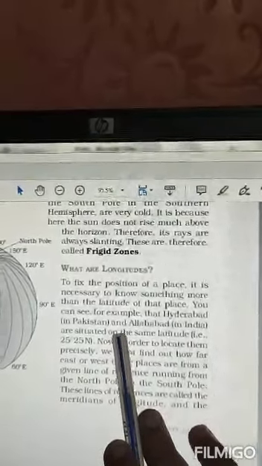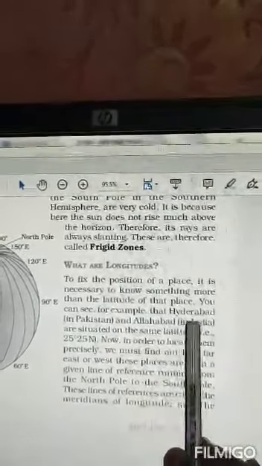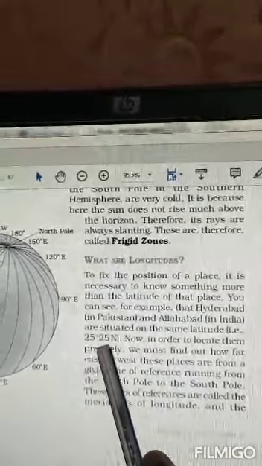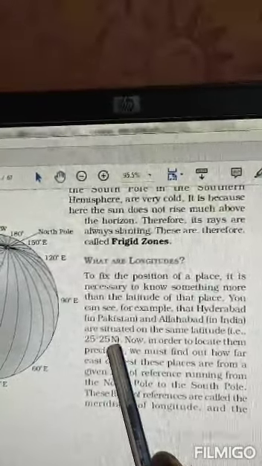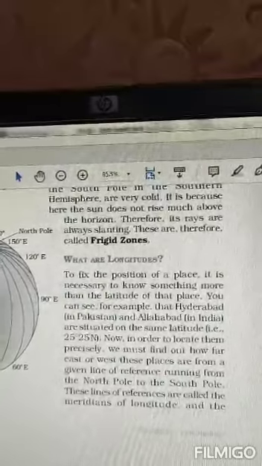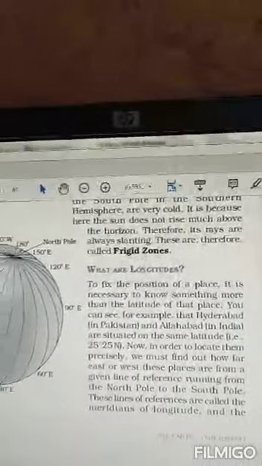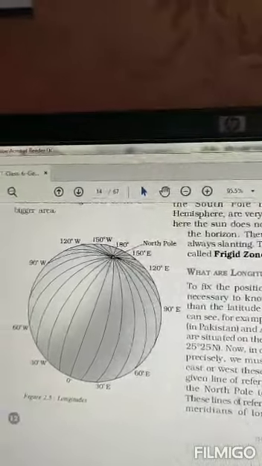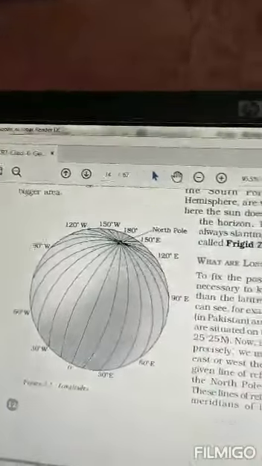Hyderabad in Pakistan and Allahabad in India are situated on the same latitude, 25 degree 25 north. If you want to know their proper position, then you need another type of imaginary lines which are called longitudes, also known as meridians of longitude.